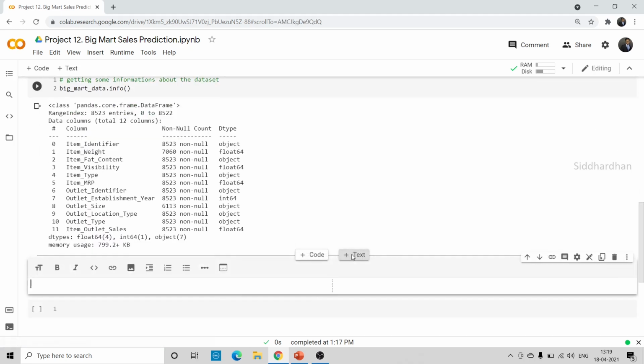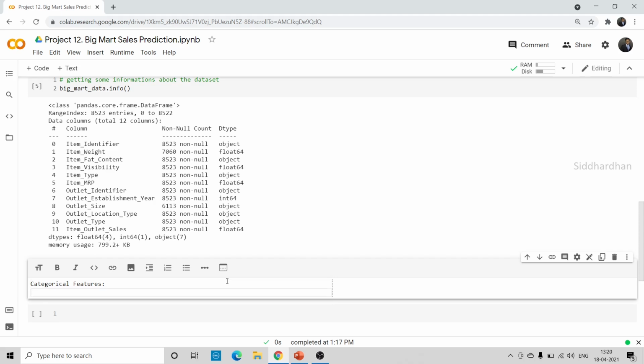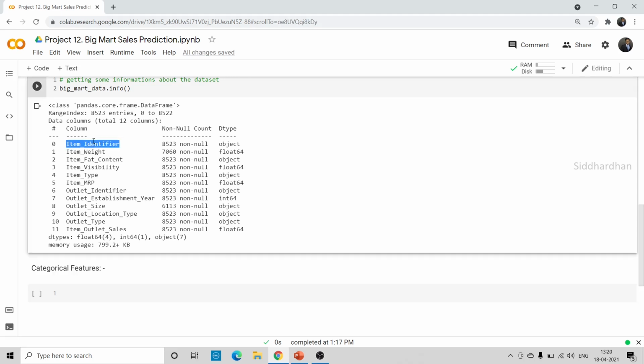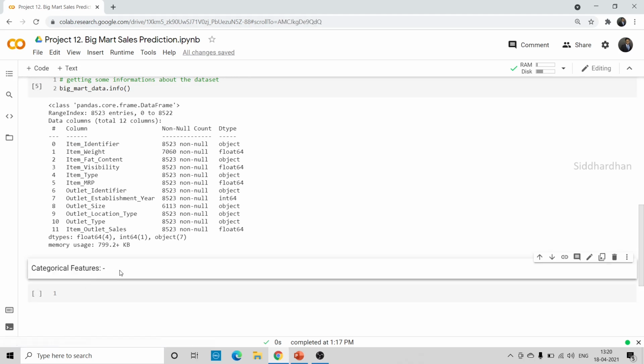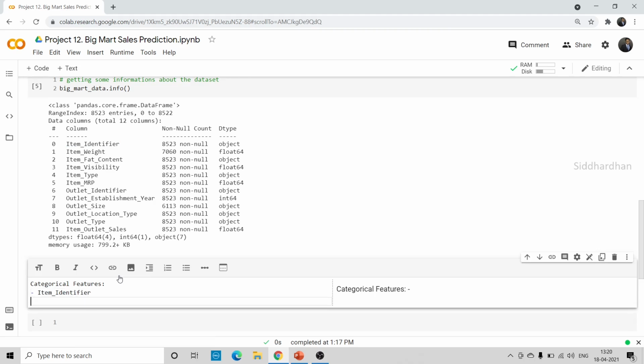I'll make a text here and represent what the categorical values are, the categorical features. Let me make a list of things. Item identifier is an object type. As we know, it is categories of different products, so I just put it here.